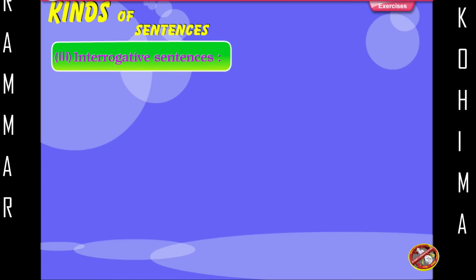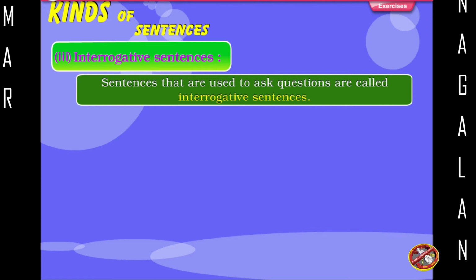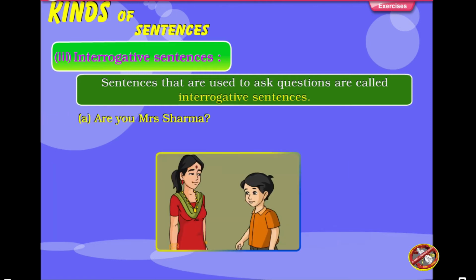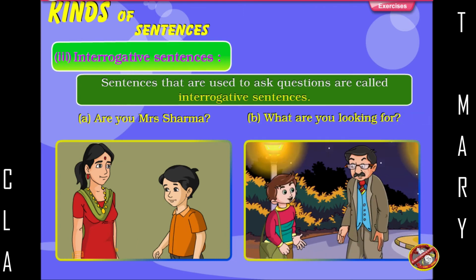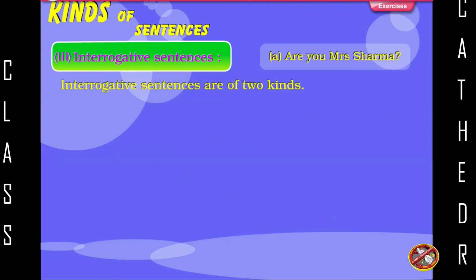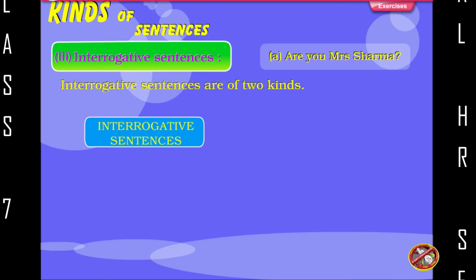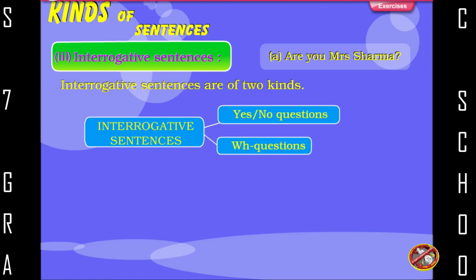Interrogative sentences. Sentences that are used to ask questions are called interrogative sentences. Examples: Are you Mrs. Sharma? What are you looking for? Interrogative sentences are of two kinds: yes, no questions and WH questions.